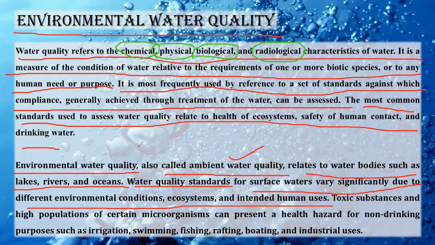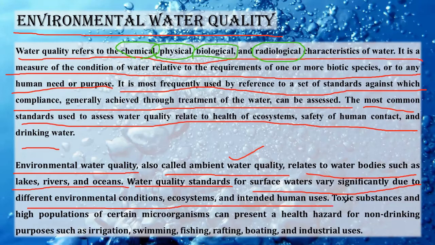So if you are washing your clothes in the pond, the water quality will be bad. But you cannot do the same in terms of groundwater. Okay, so groundwater and surface water are very much different as far as quality and use are concerned, right? Now significantly the quality of surface water will vary due to human use.